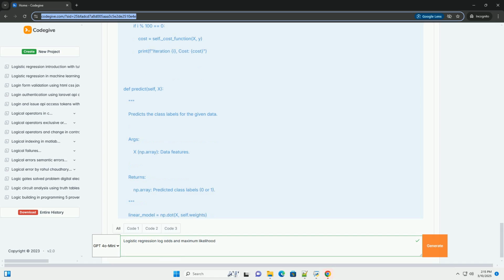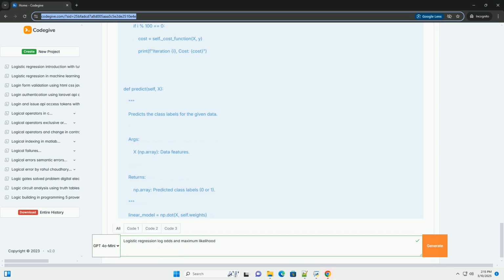Optimization algorithms. You can experiment with different optimization algorithms like Newton-Raphson or BFGS to see if they converge faster than gradient descent for your data. Libraries like SciPy provide implementations of these algorithms. Multi-class logistic regression. This example focuses on binary classification. For multi-class classification, you can use techniques like one-vs-rest, or multinomial logistic regression, softmax regression.